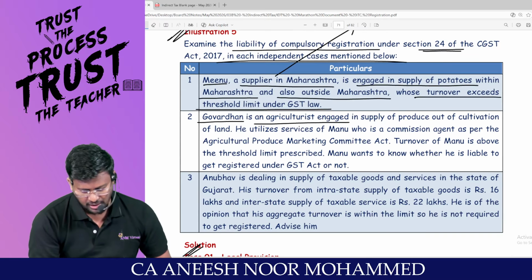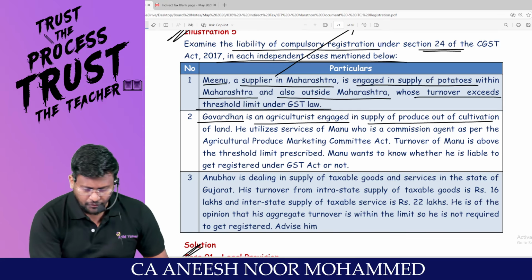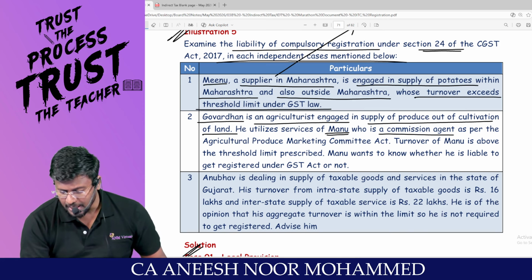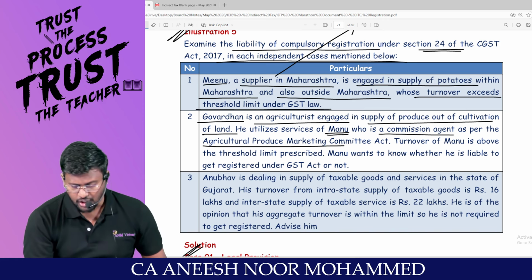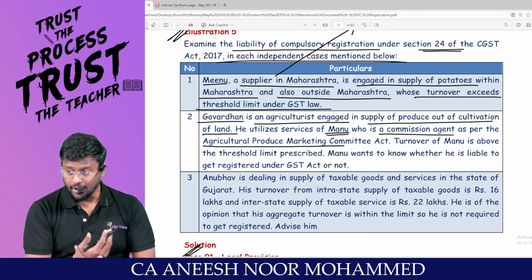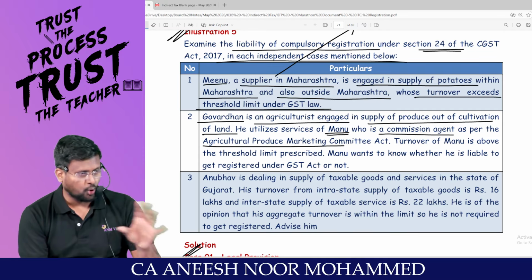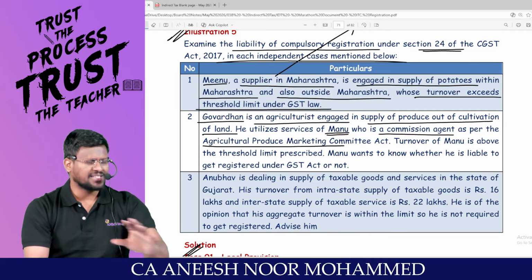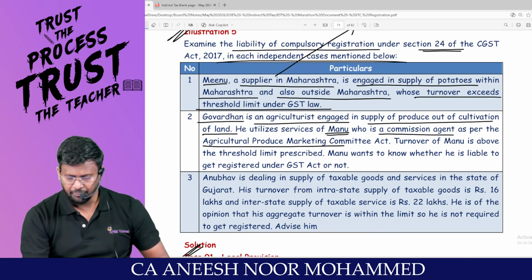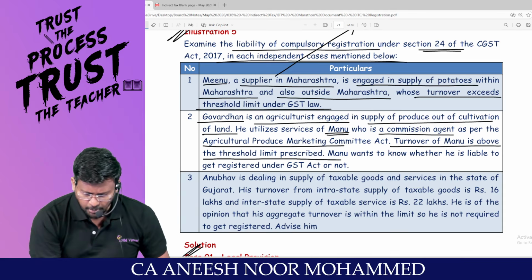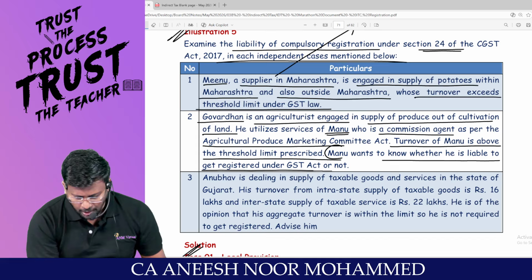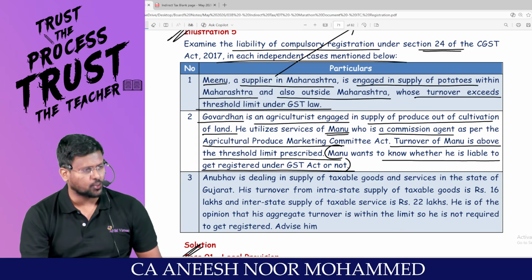Govardhan is an agriculturalist engaged in supply of produce out of cultivation of land. He utilized the service of Manu, who is a commission agent as per the Agricultural Produce Marketing Committee. What do you mean by commission agent? Whatever products have been produced by Govardhan are handed over to Manu, saying please sell these agricultural produce outside, and Manu will get the commission. Turnover of Manu is above the threshold limit prescribed. Manu wants to know whether he is liable to get registered under GST or not.